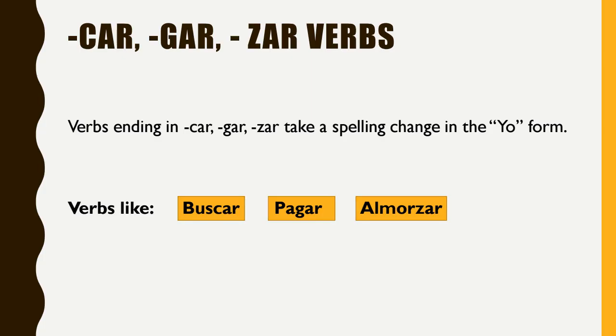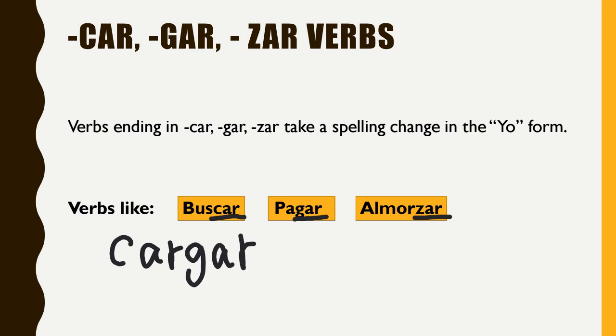All right, so let's figure out what a pirate verb is. A pirate verb is any verb that ends in car, gar, or zar. So you can see three verbs already listed here that end in car, gar, or zar. Buscar ends in car, pagar ends in gar, and almorzar ends in zar. But like I said, any verb that ends in those three letters would also be considered a pirate verb.